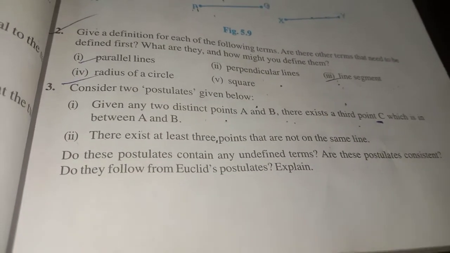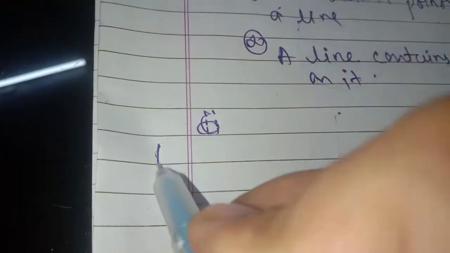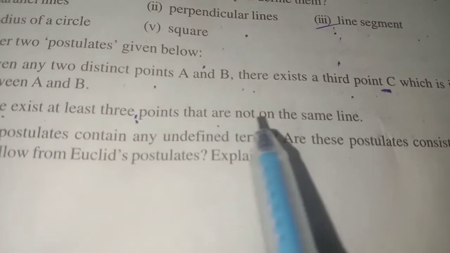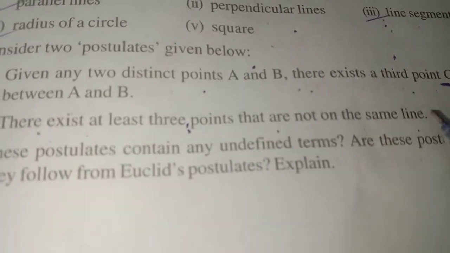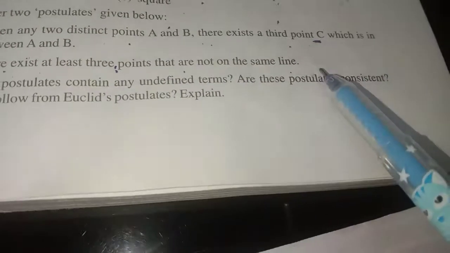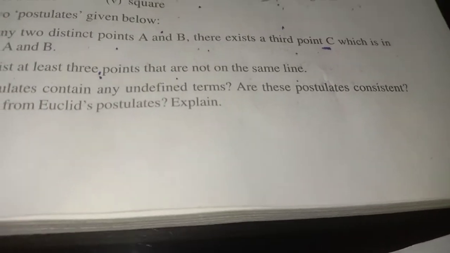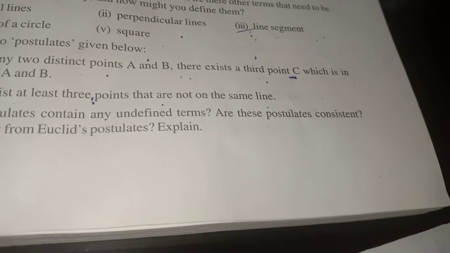Okay, now the second part of question number 3. There exist at least 3 points that are not on the same line. There exist at least 3 points that are not on the same line. What does it mean? Just think about it yourself. That is, 3 points not on the same line.